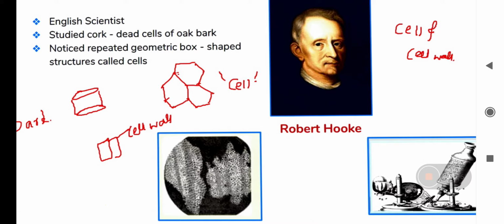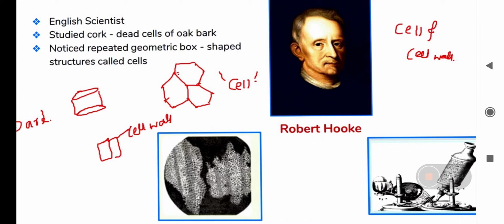He examined a thin slice of cork. He took a bark of a tree and he studied it under his primitive microscope, his self-made microscope.